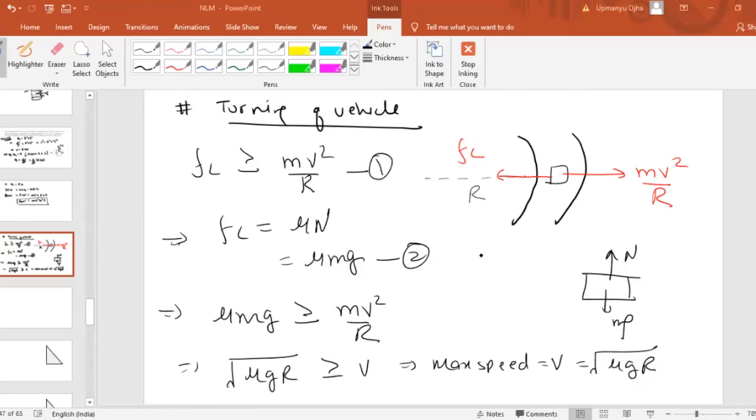Did you all understand this or not? Now, that is the maximum speed at which a car can turn, that is root of mu g r, while turning the vehicle on a circular path of radius r.